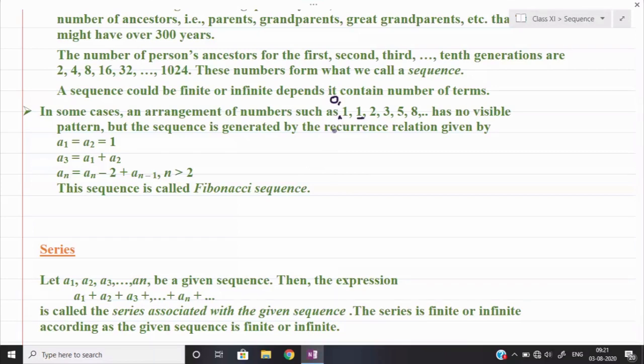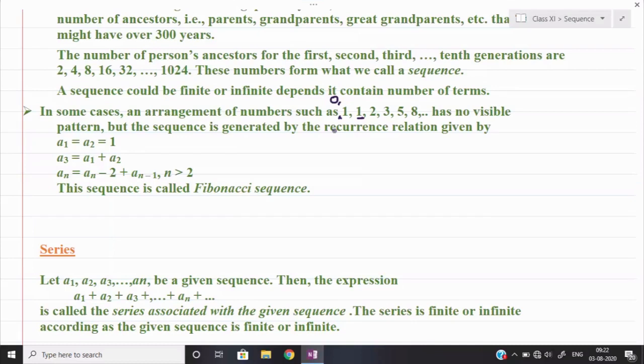The first two elements by default cannot follow it because before them there is no number to add. So remember, in a Fibonacci sequence, every element except the first two is the addition of the previous two numbers. That is called the Fibonacci sequence.